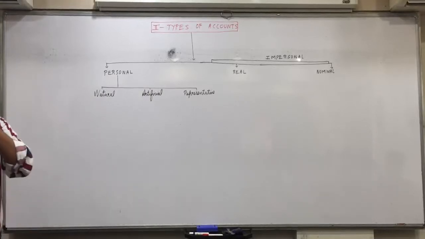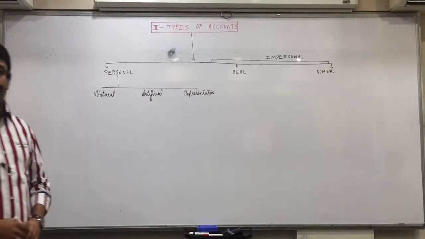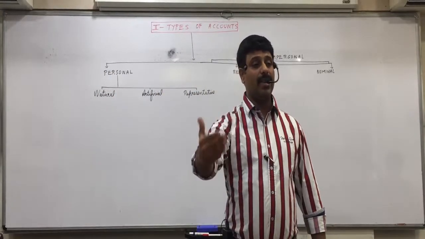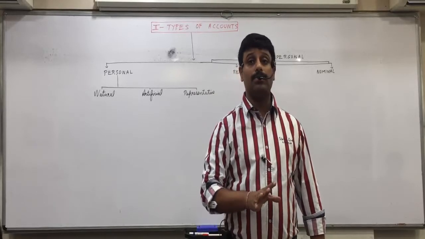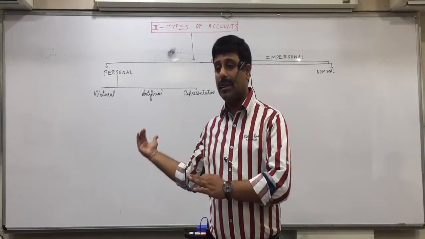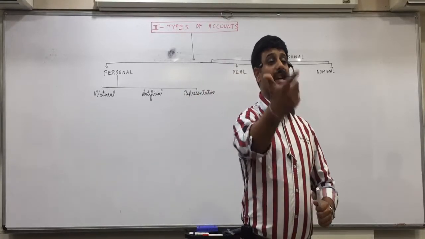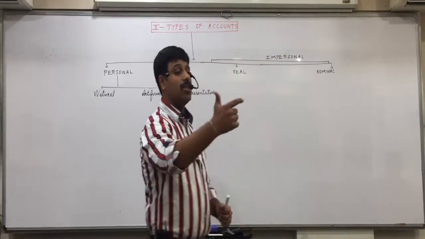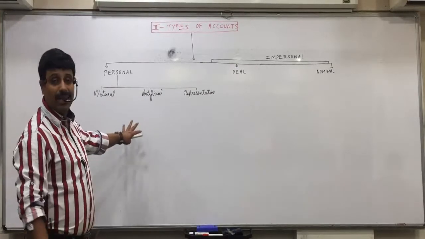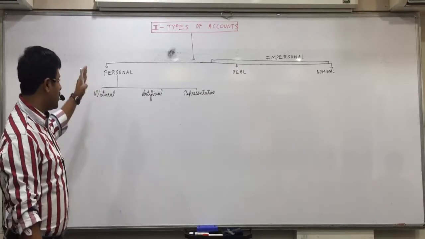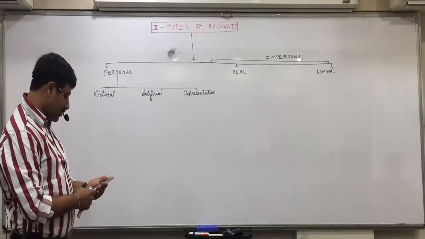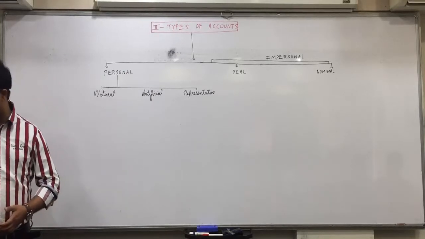Personal accounts include, see this, every transaction we have been writing. Cash comes in, affects cash account. Owner is the giver, affects capital account, not owner account. Goods comes in, affects purchase account. So we are going to understand here: cash account is which type of account? Purchase account is which type? Capital account is which type? All those types of accounts we are going to understand over here. So mainly there are three types of accounts: personal, real and nominal. Personal includes natural, artificial and representative.